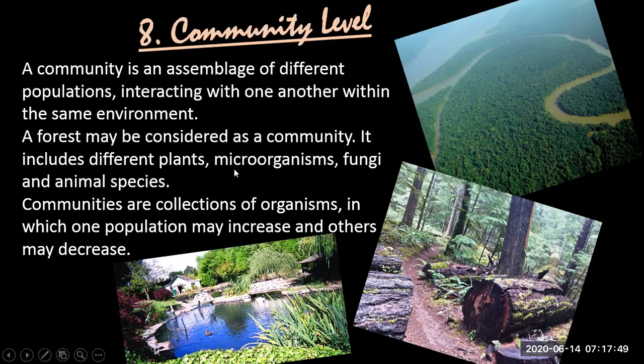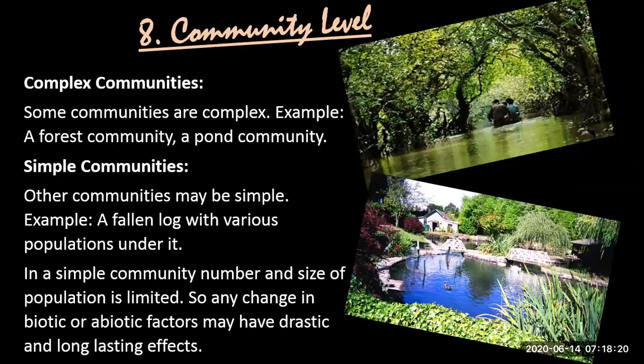Communities are collections of organisms in which one population may increase and another may decrease. That is, one population is growing and flourishing, and the other population is deprived of different facilities. Because of that, that population is declining, its numbers are decreasing. So this happens in communities. One is thriving and the other is facing a difficult time. So there are different types of communities, complex communities and simple communities, as you can see.